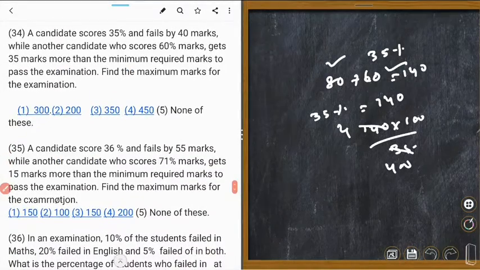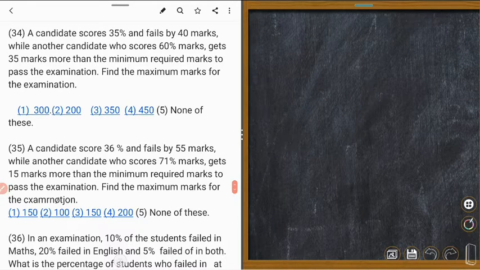Next one is: a candidate scores 35% and fails by 40 marks. Another candidate who scores 60% gets 35 marks more than the minimum required marks to pass the examination. Find the maximum marks. Could you understand? Very easy. Don't worry.